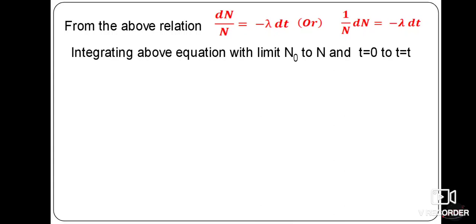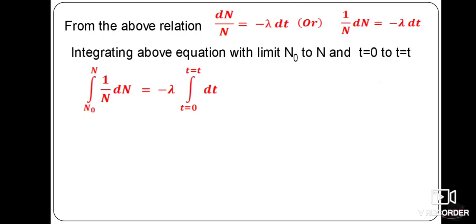Already we know the limits: for the substance, initially it is from N naught to N, and the time limit is from time t equal to 0 to time t. So integrate this. The integration of 1 by N into dN with limits N naught to N is equal to minus lambda, because lambda is a constant, the decay constant, take it out of the integration and integrate the dt term with time limits t equal to 0 to t equal to t.